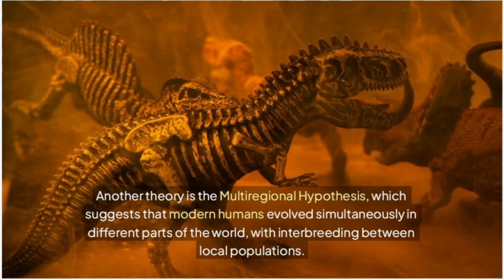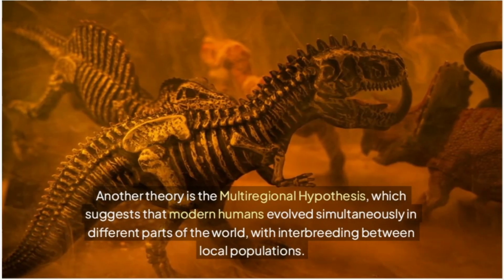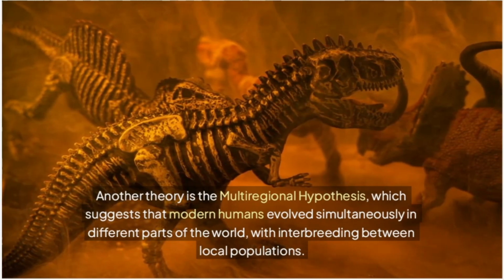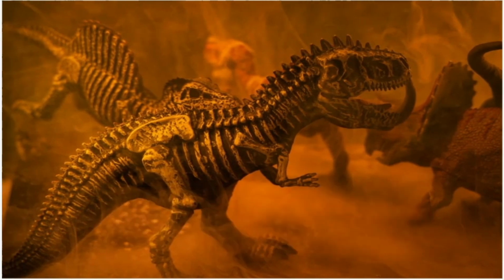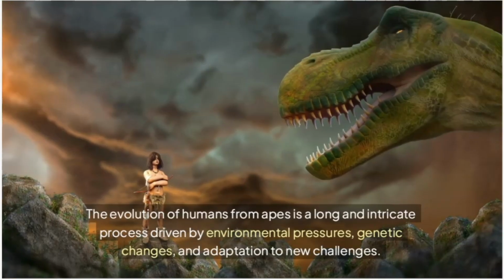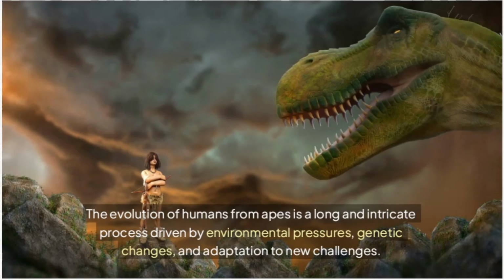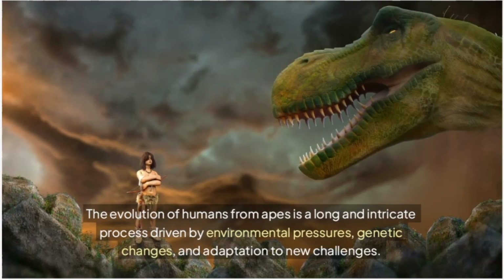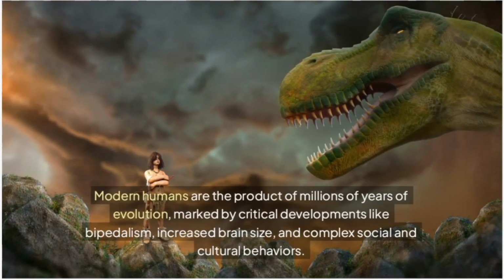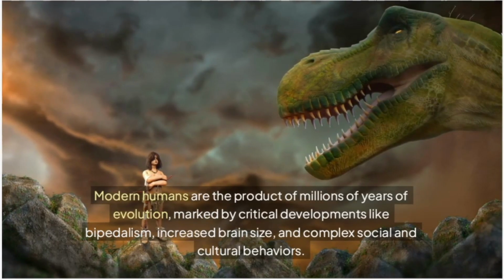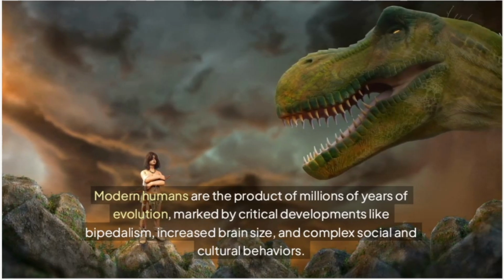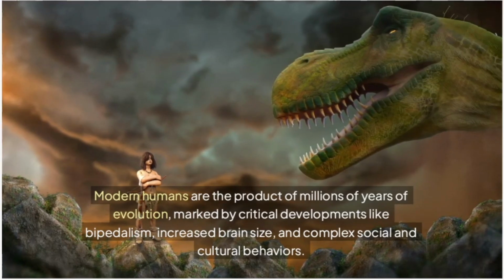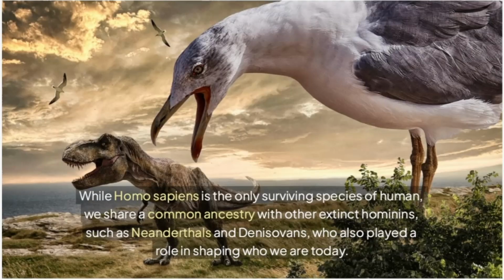Another theory is the multi-regional hypothesis, which suggests that modern humans evolved simultaneously in different parts of the world, with interbreeding between local populations. Conclusion: the evolution of humans from apes is a long and intricate process driven by environmental pressures, genetic changes, and adaptation to new challenges. Modern humans are the product of millions of years of evolution, marked by critical developments like bipedalism, increased brain size, and complex social and cultural behaviors.